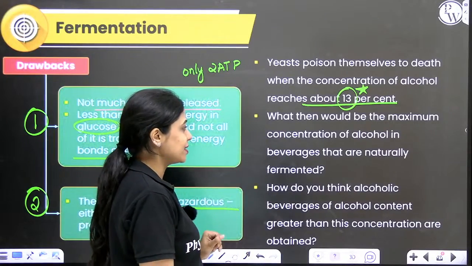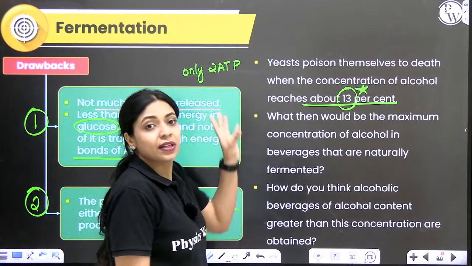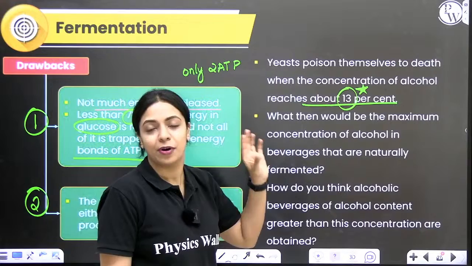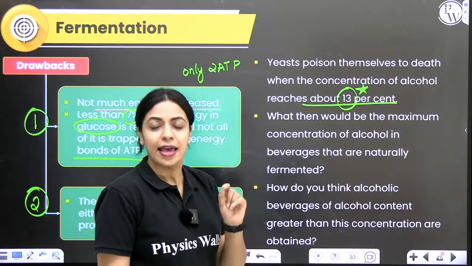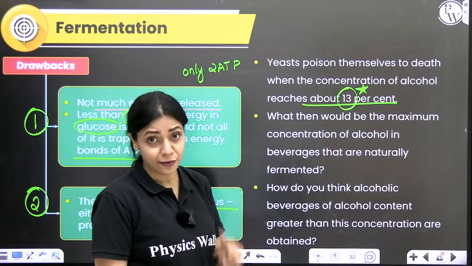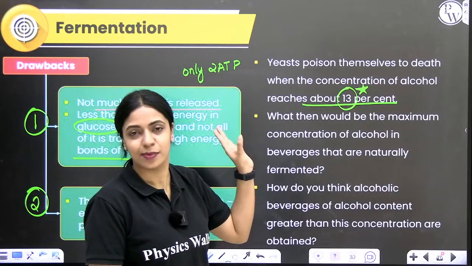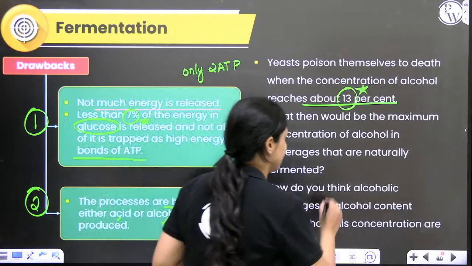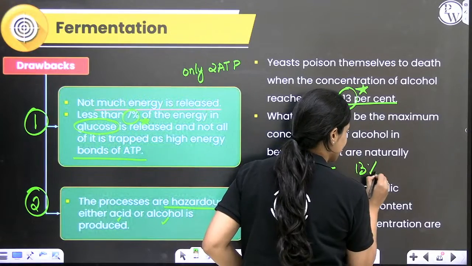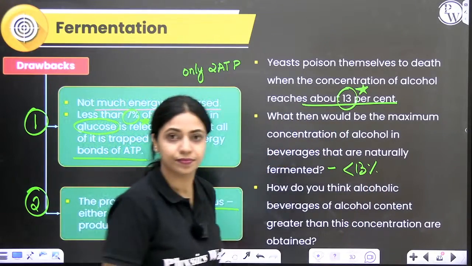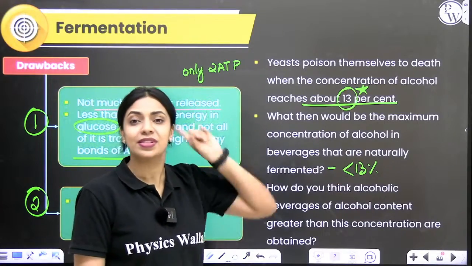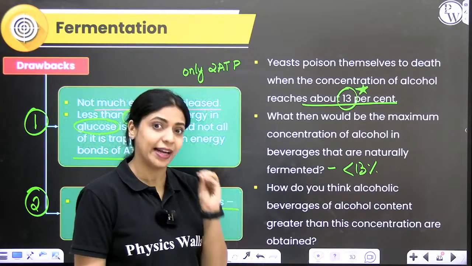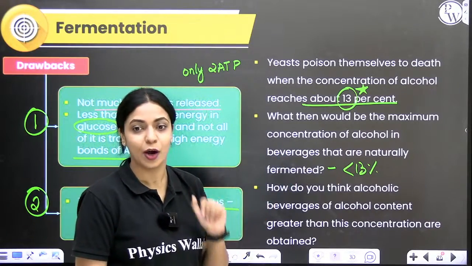The second question is, if the alcoholic drink is naturally fermented, what is the maximum concentration of alcohol present in it? If it is naturally fermented and yeasts are dying at 13%, then it should be 13% or less. But we do see alcoholic beverages that have more than 13% alcohol. How do we get it?